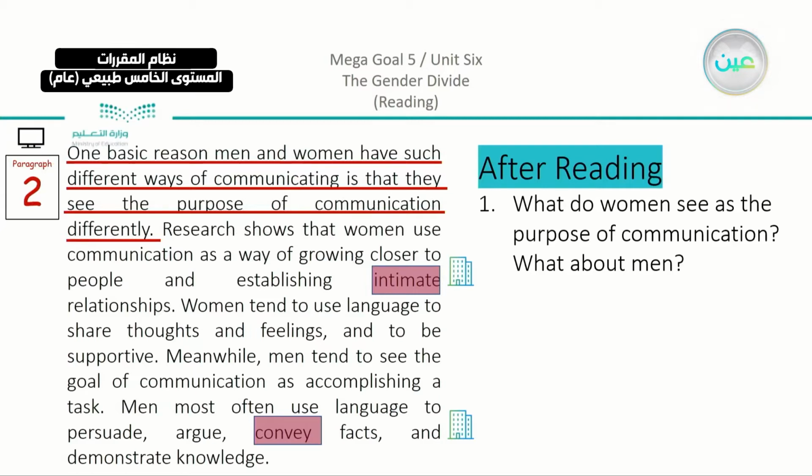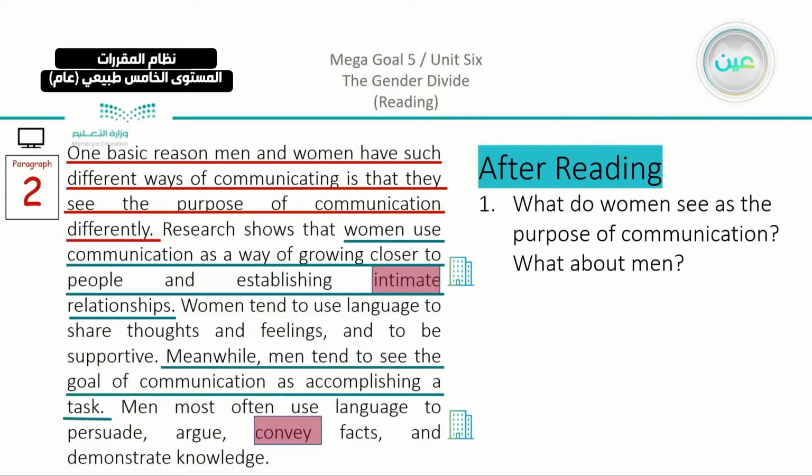Now you can just here focus on the middle, just take a look. Yes, from the start we have here, research shows that women use communication as a way of growing closer to people and establishing intimate relationships. But on the other hand, men tend to see the goal of communication as accomplishing a task.